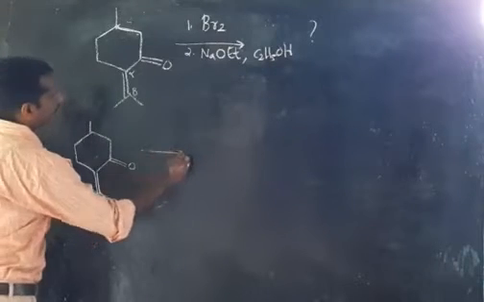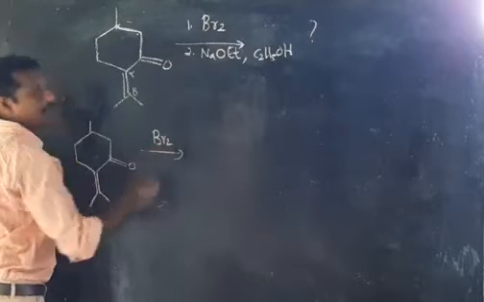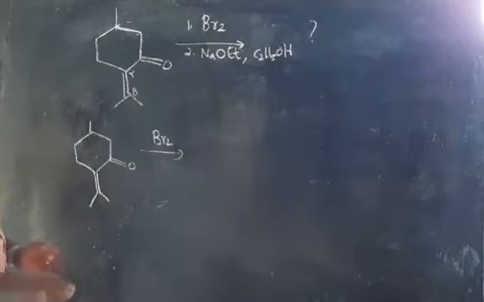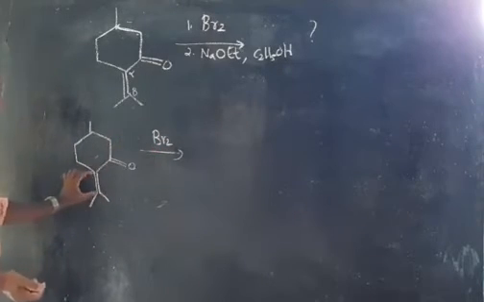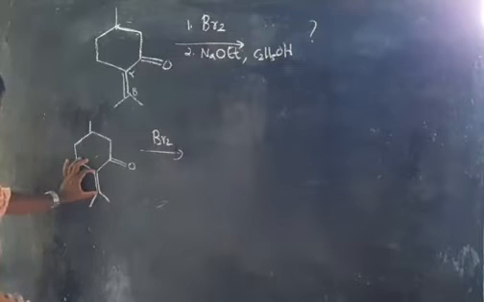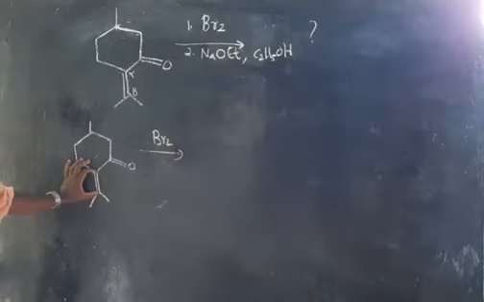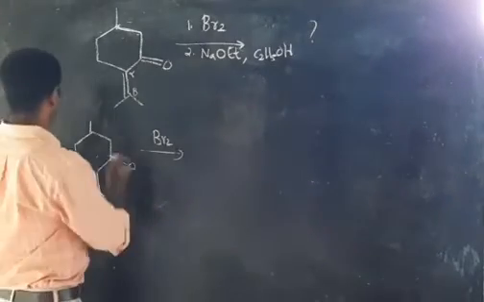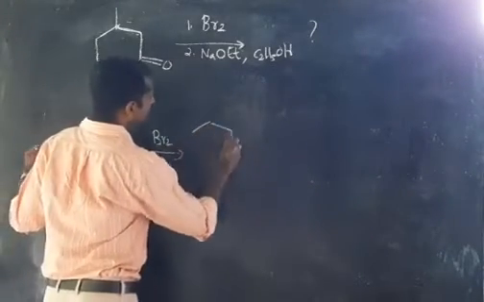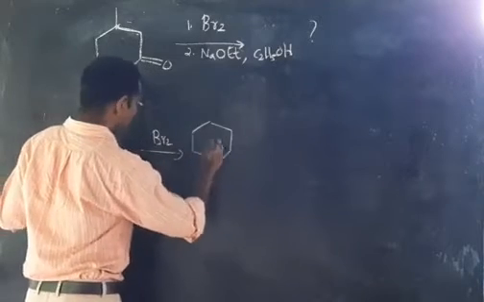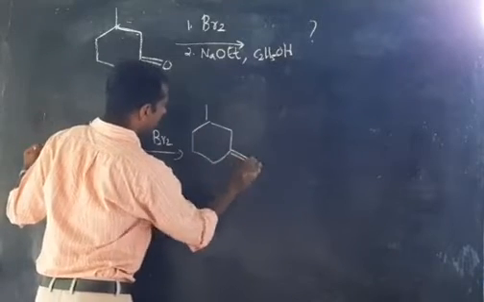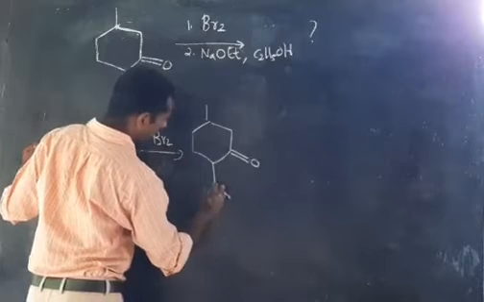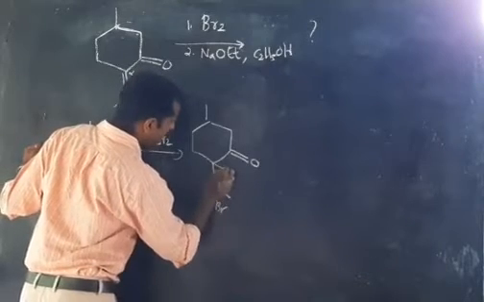Now the first step, attack by Br2. Here you can see C double bond C. That means attack by Br2 is a simple addition reaction. So what will you get? By addition reaction you are getting double bond O, and here is one Br, and here is another Br.